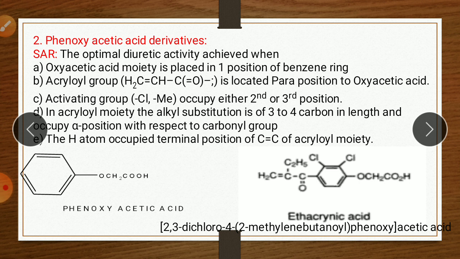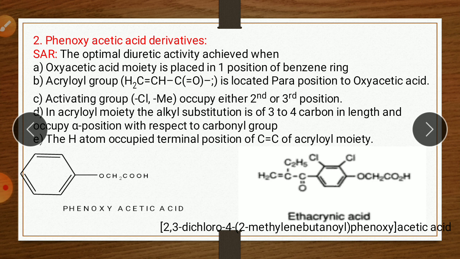Second point, the acryloyl group, which is located para to the oxyacetic acid. For example, ethacrynic acid is an example of this category. So here is the acryloyl group, which is para. Para means related to this group, it is in the para position. So this acryloyl group is always located on the para position of the oxyacetic acid derivative. The oxyacetic acid is the main group, and on the para position is the acryloyl group.